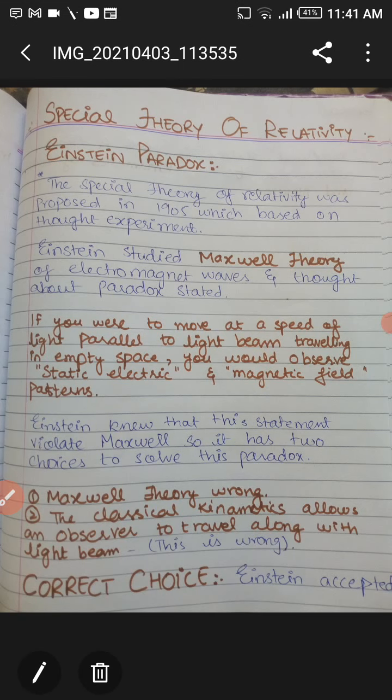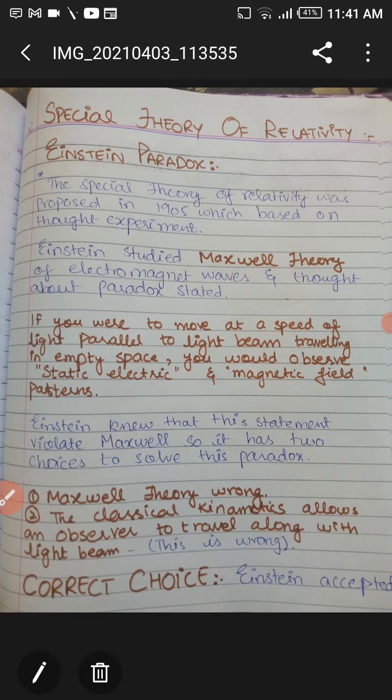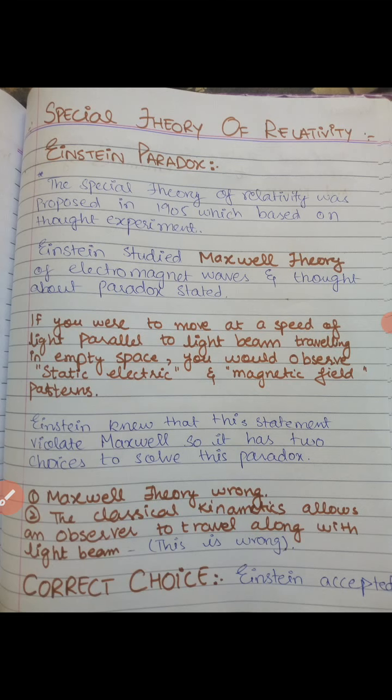Basically, light is the combination of electric and magnetic fields. You know what an electric field is, and you know what a magnetic field is. The combination of the electric field and the magnetic field was the Maxwell theory of light, with the electric and magnetic fields travelling at the speed of light. The special theory of relativity is based on thought experiments. Everything which travels with the speed of light is studied here.